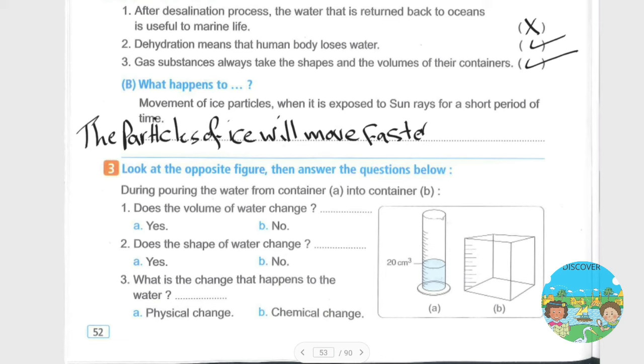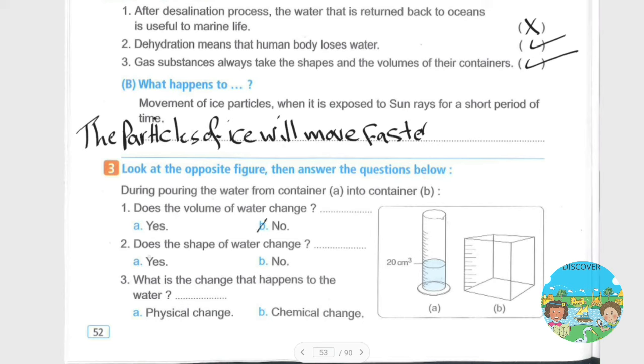Number 1 says: during pouring the water from container A into container B, what will happen? Does the volume of water change? Of course no.